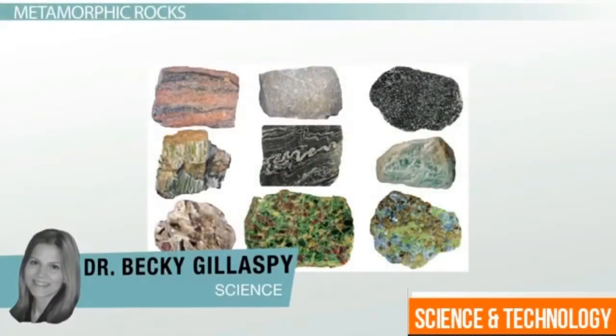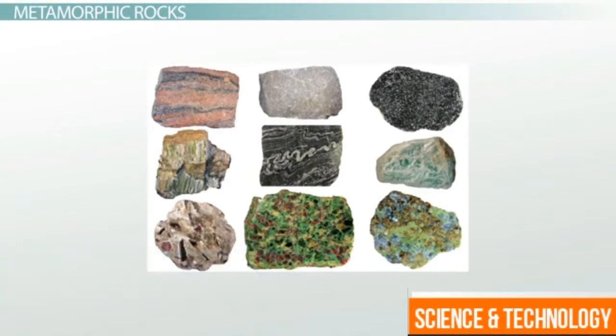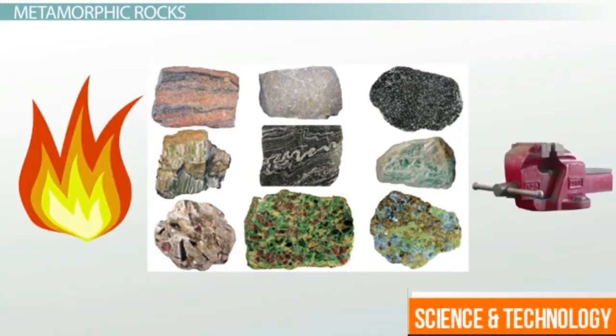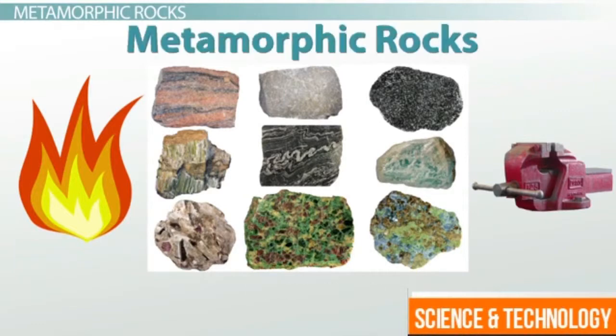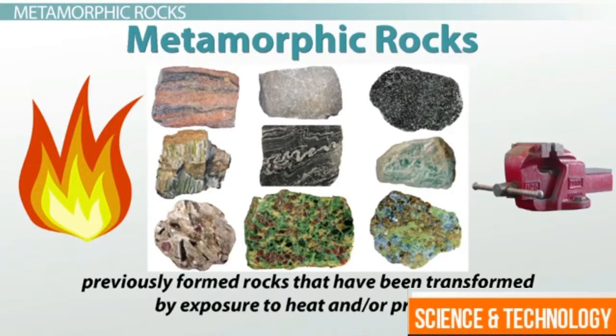In this lesson, we are going to take a look at how metamorphic rocks form. Metamorphic rocks are the unlucky rocks of the world because they got to their current state after being tortured by intense heat and pressure. In fact, if we look at the word metamorphism, we see that it comes from the word morph, which means to be transformed or changed. So metamorphic rocks are previously formed rocks that have been transformed by exposure to heat and/or pressure.